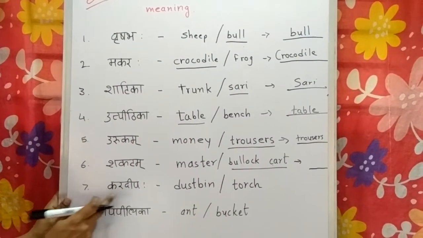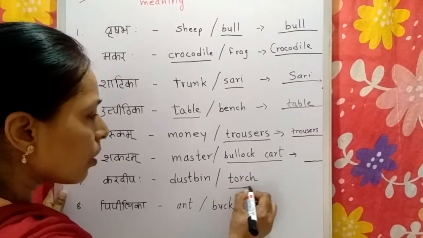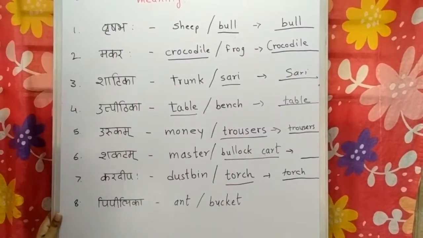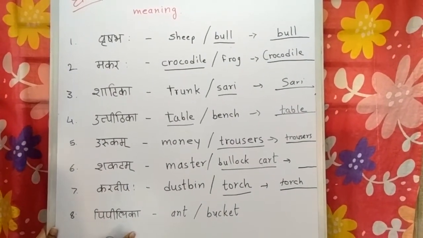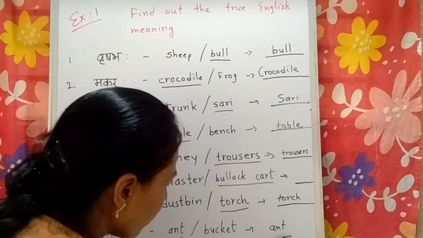Okay. Kardipah. Kardipah means torch. T-O-R-C-H, torch. Pipilika means ant or bucket. Pipilika means ant. So here we write ant. Okay.